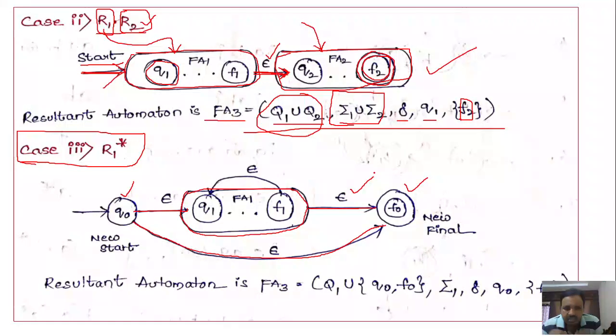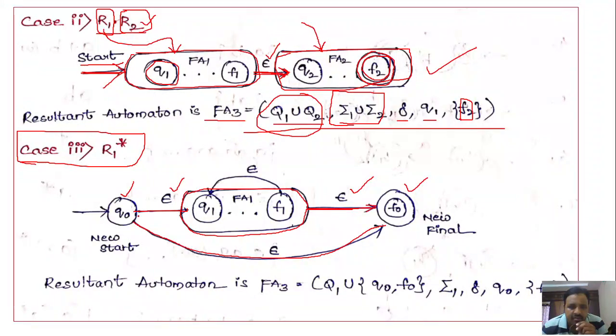So here what we are doing is taking finite automata 1, adding one initial state and one final state, and associating that initial state and finite automata by adding epsilon transition. And how are we associating the final state with finite automata 1? We are adding epsilon transition, right?